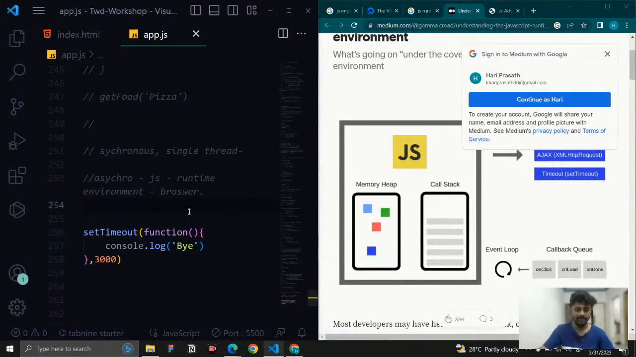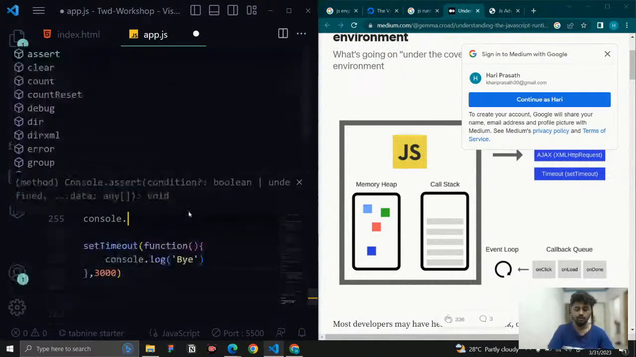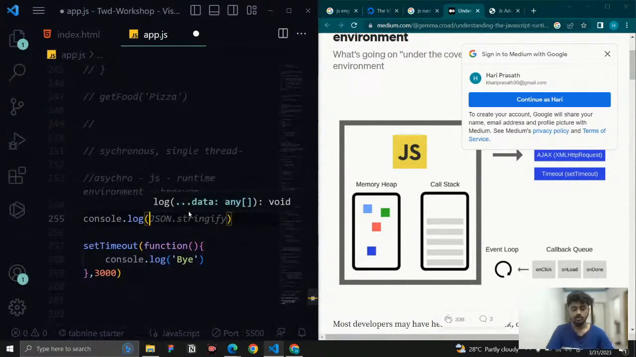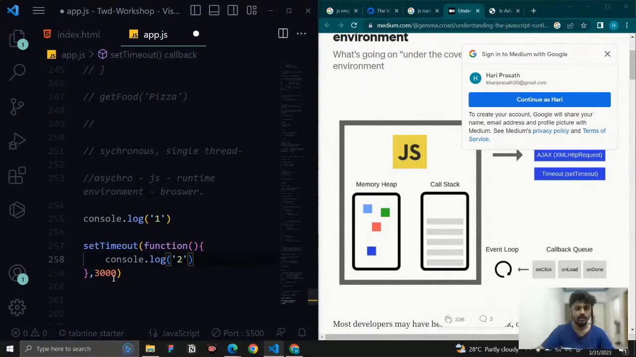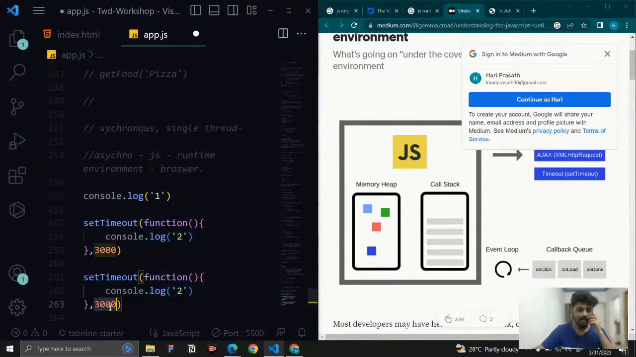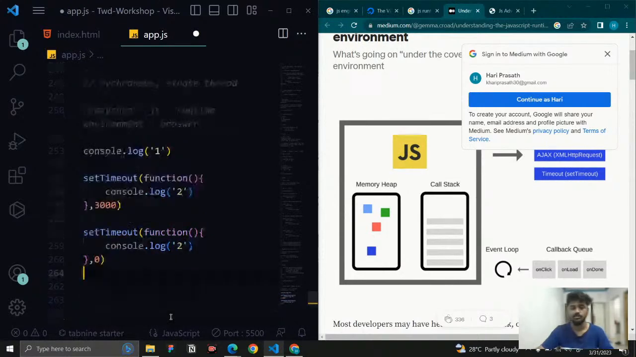Now you can see it. For example, here if I write console.log 1, and here console.log 2, and here I create another setTimeout and set it to 0. Now we're going to understand what the flow is, what process is going to happen. Then console.log 3, and console.log 4.